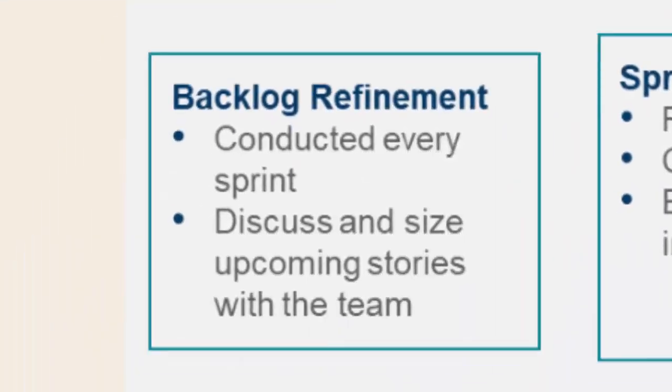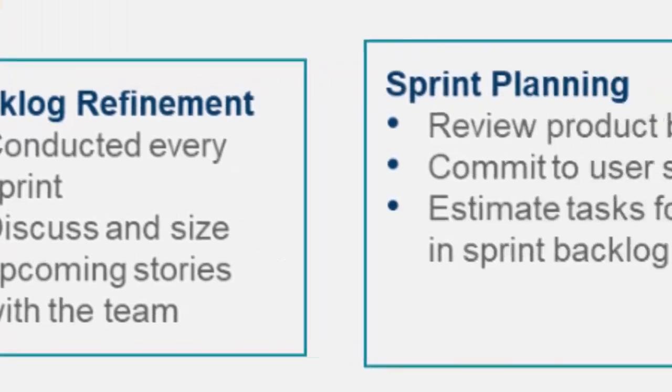Backlog refinement. Next, the Scrum team does backlog refinement. Here, the developers and the product owner work together to clarify, break down, and estimate items in the backlog. This helps ensure the top items are ready to go when the next sprint starts.